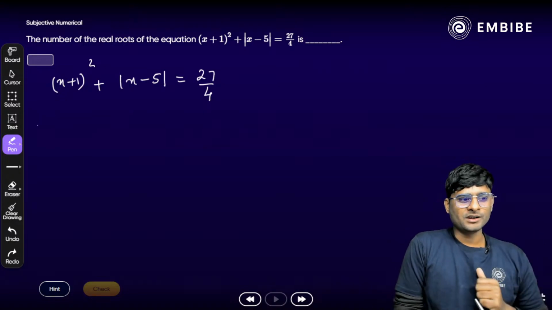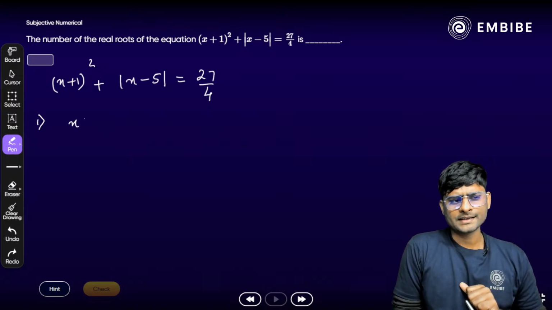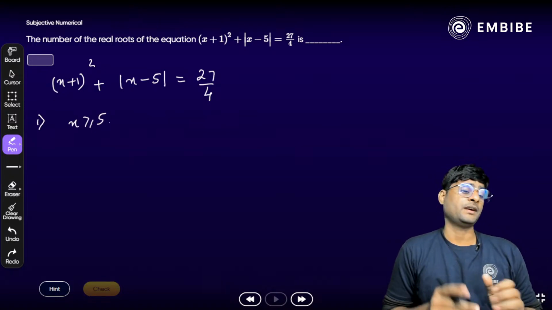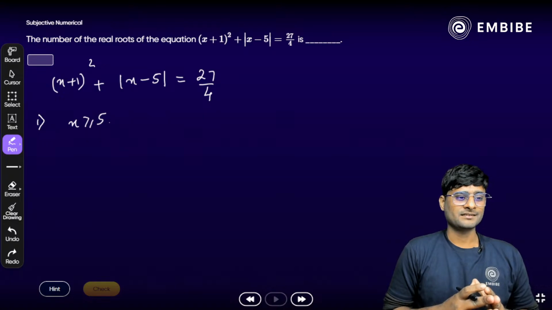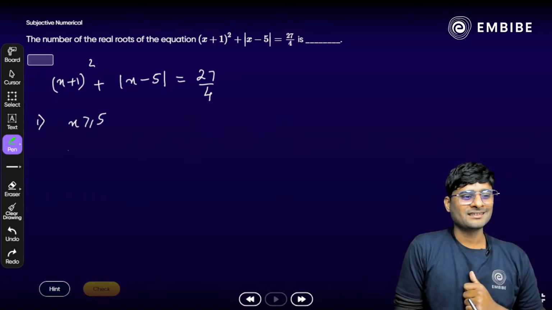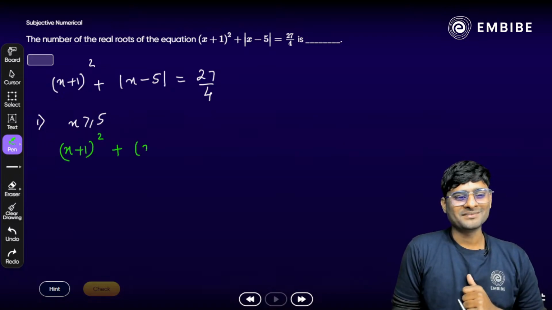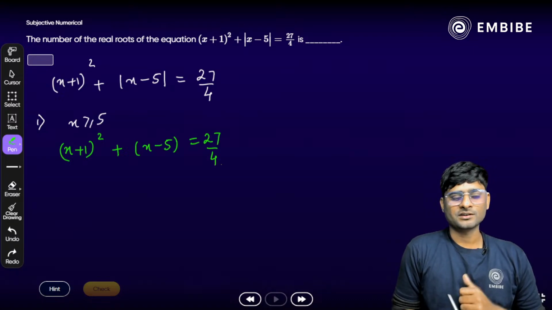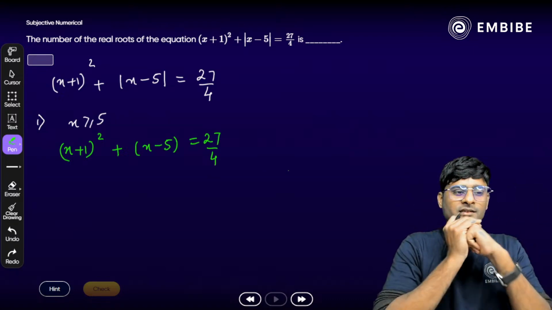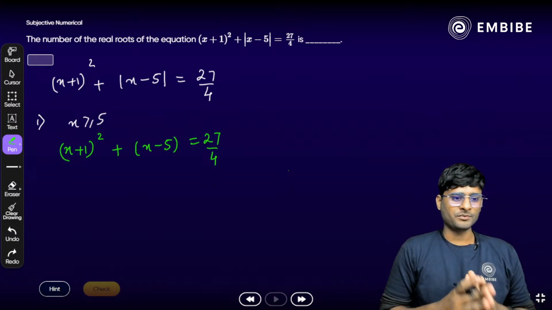Exactly. So I have to assume the case number 1 here. What happens when x is more than or equal to 5? Yes. So it will become what? So easy. All right, x plus 1 whole of square, yes, it will open as a positive term, x minus 5 is equal to 27 by 4. Obviously, once we open the mod, we will get positive sign there. Now, x plus 1 whole square, we have to simplify.